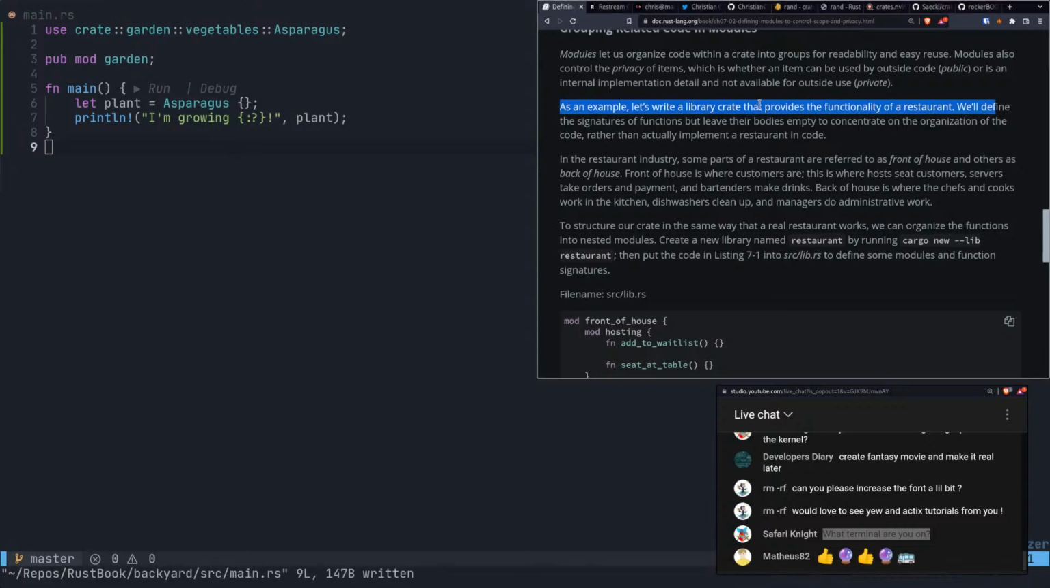Okay, so a library crate that provides the functionality of a restaurant. We'll define the signatures of functions but leave their bodies empty, to concentrate on the organization of the code rather than the actual implementation of a restaurant in code.